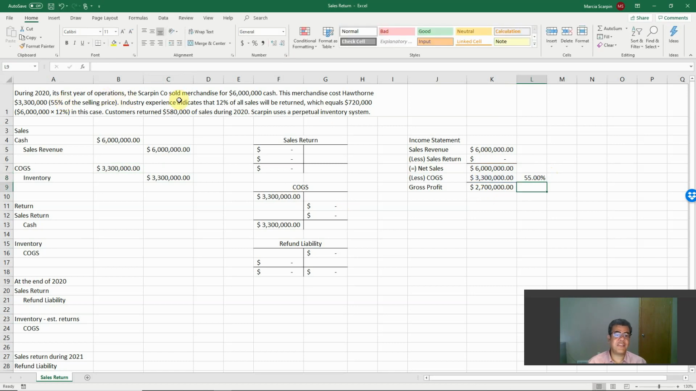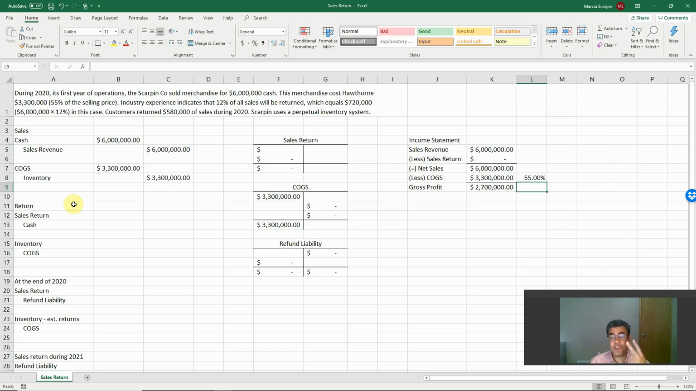Industry experience indicates that 12% of all sales will be returned, which equals $720,000, 6 million times 12%. We will not be working with this number yet because this is US based only. Customers returned 580 thousand of sales during 2020. So, okay, let's go to our sales return.